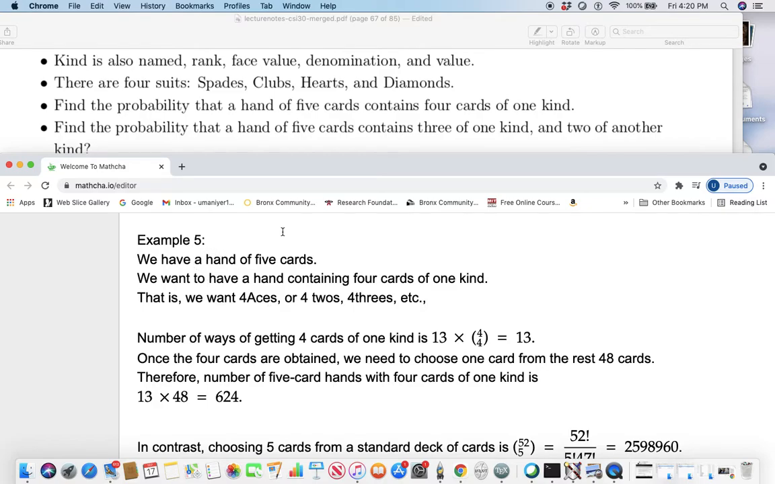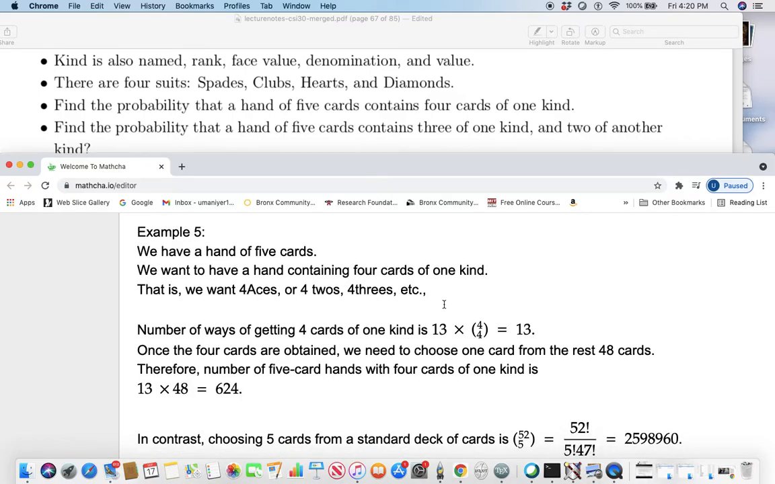You have a hand of 5 cards. We want to have a hand containing 4 cards of one kind. That is, we want 4 aces or 4 2s or 4 3s, etc. So there are 13 different ranks, you see, 13 from ace to king. And you want to choose 4 from 4, all right? There's only one way, so there are in all 13 different ways of getting 4 of one kind.